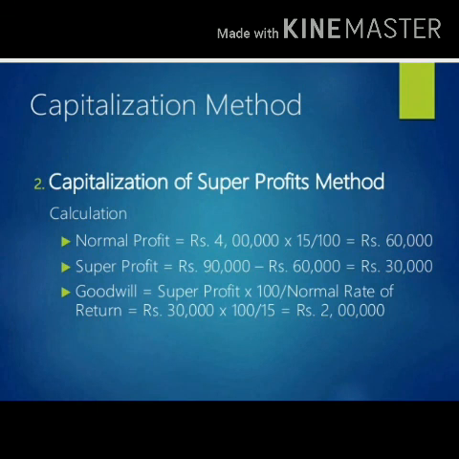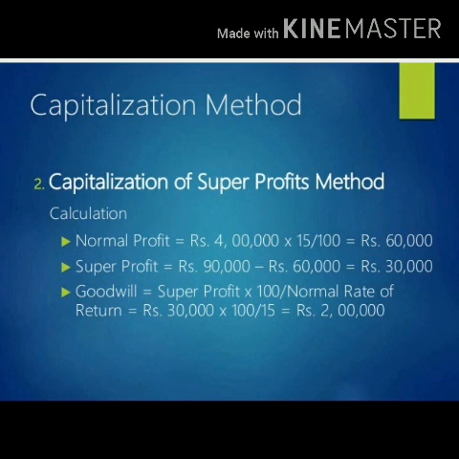How will we calculate it? The capital employed into the normal rate of return of 15%. The normal profit comes out as rupees 60,000, and after that we calculate the super profit. So 90,000 minus 60,000 becomes 30,000. Clear? The actual profit is given to us, so we calculate the super profit simply.